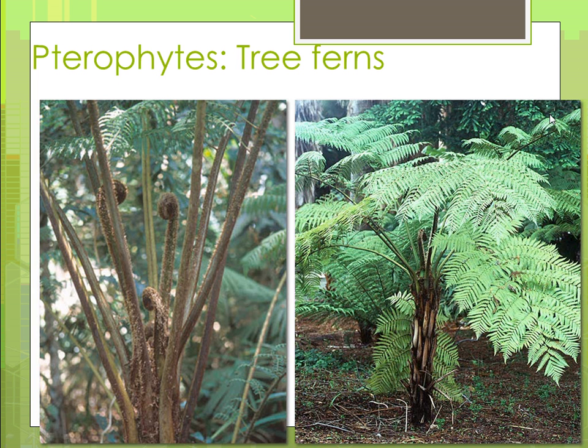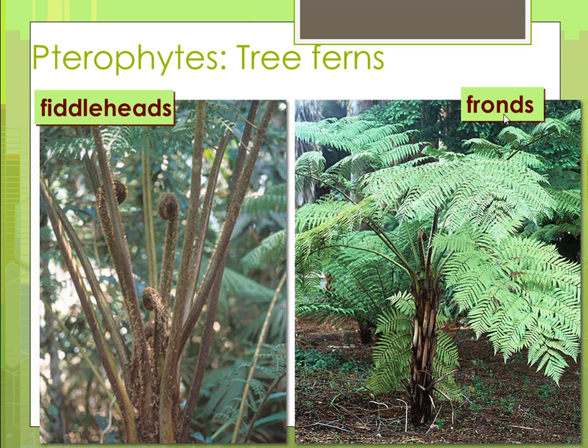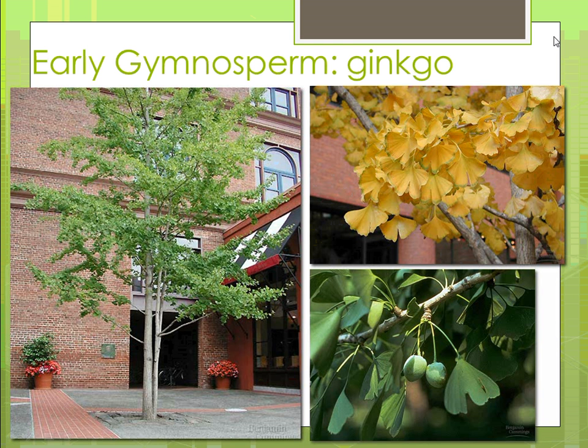Here are some tree ferns. This thing right here, this is a developing new frond, and so the ferns don't really have these things called leaves. They have fronds. And this right here is called a fiddlehead. So the fiddlehead will unwind to become a new frond, and that's in the pteridophyte. So fronds are equivalent to leaves on the ferns, and the fiddleheads are the new fronds coming in.